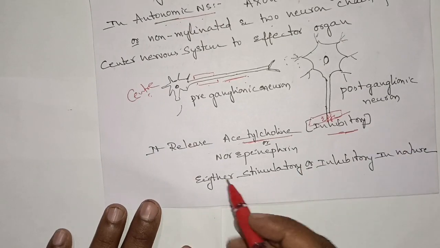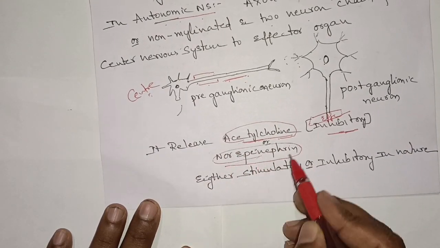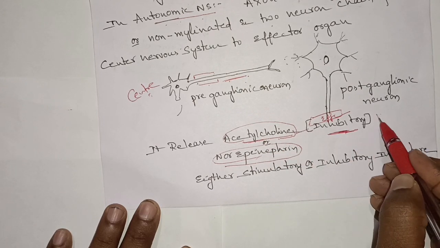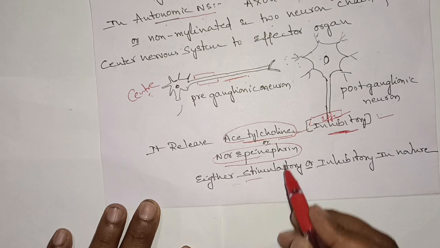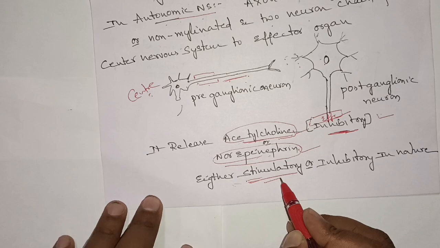Here it also releases acetylcholine and norepinephrine. If it releases acetylcholine, it is responsible for inhibitory action. If it releases norepinephrine, it is responsible for stimulatory action.